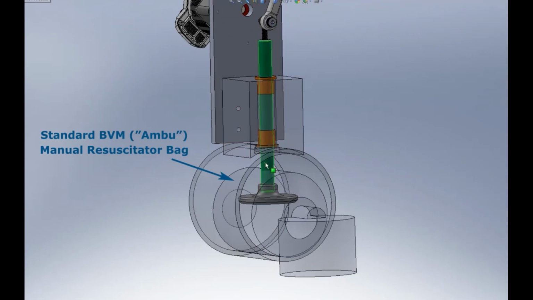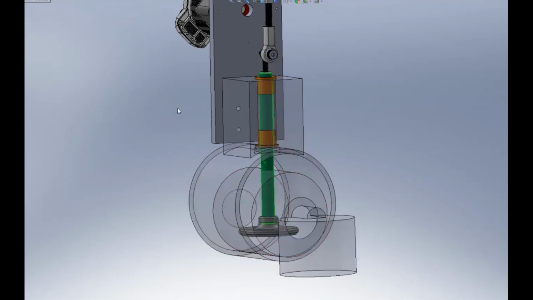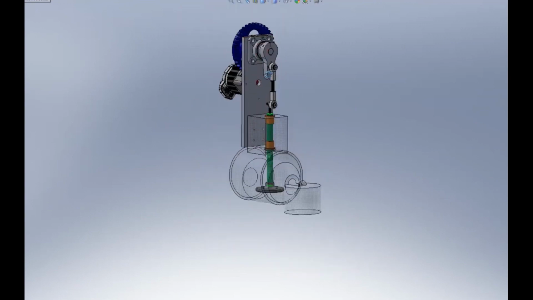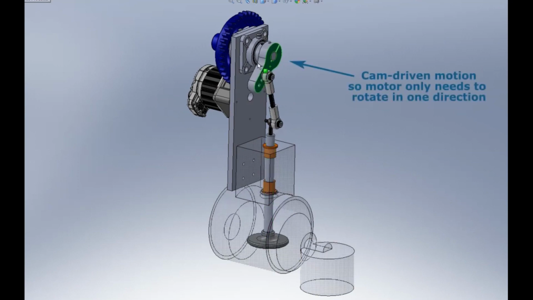In this video we are going to discuss our proposed design for a low-cost ventilator. As you can see in this video, it will consist of a standard ambu bag, a compression rod for to-and-fro motion to drive the bag, a slider crank mechanism to drive the compression rod, along with a set of gear arrangement powered by a stepper motor or servo motor.